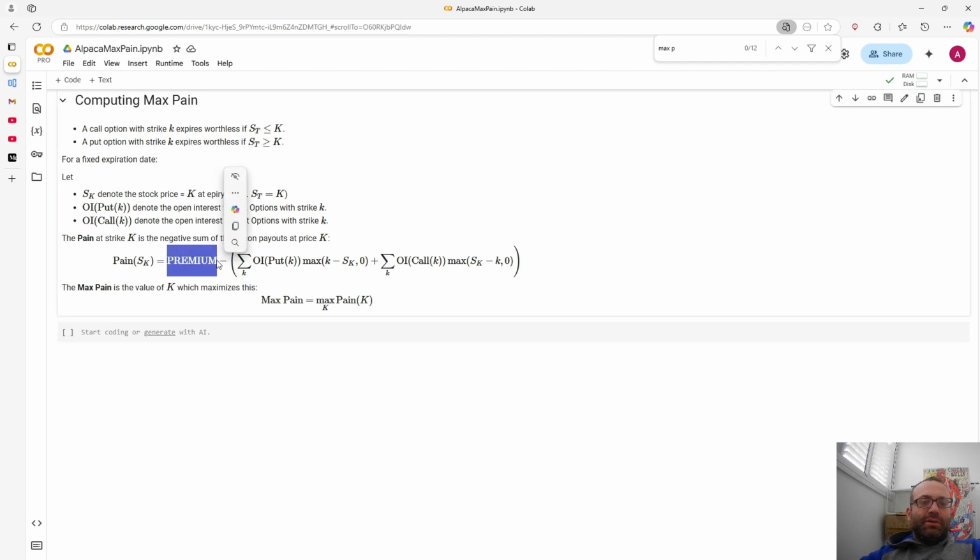So what is the pain? The call buyers paid a ton of premium. It's just a constant, so that's why I wrote it like this. And what are they going to make? In the case of put options, if the strike price is little k, they're going to make k minus S_K, or zero. If the stock goes up, they're just going to make zero. It's a put option, so you can't lose money other than the premium.